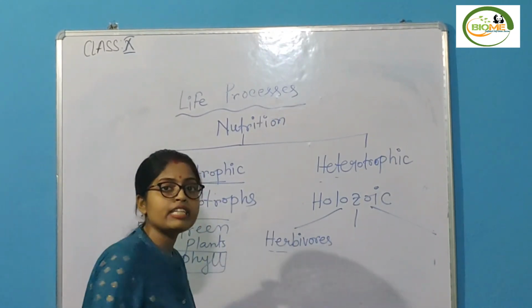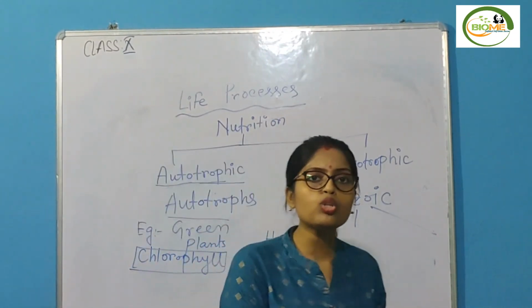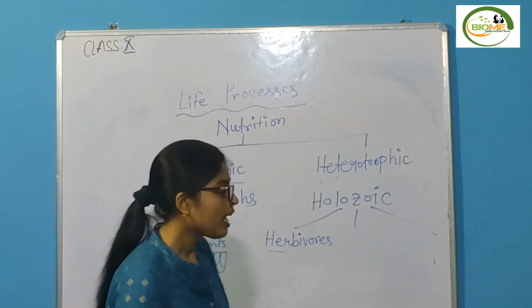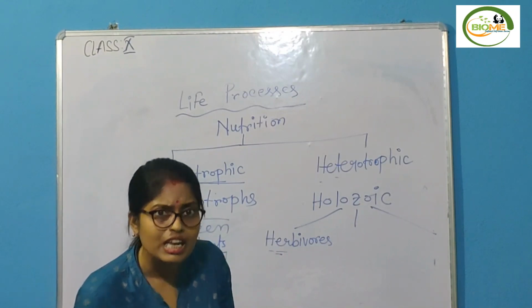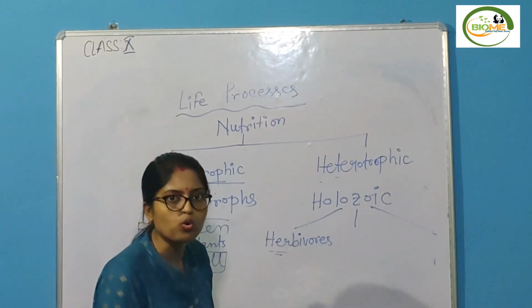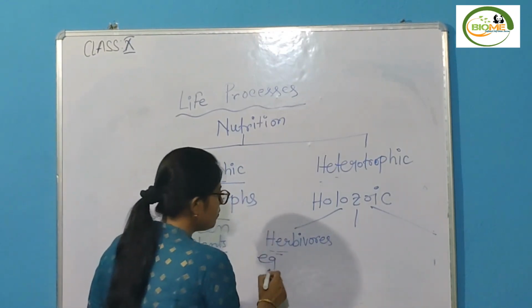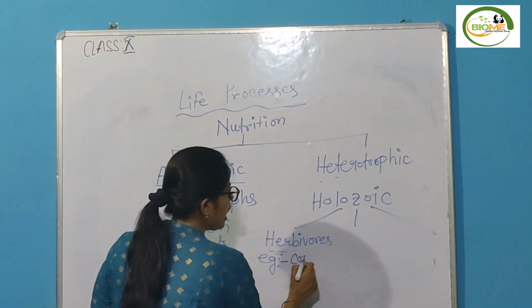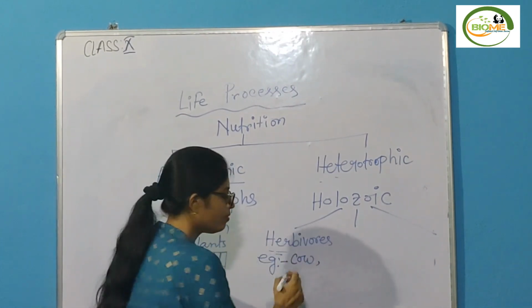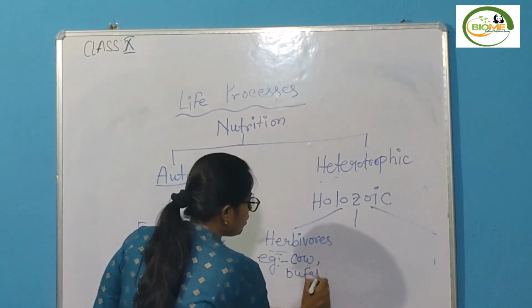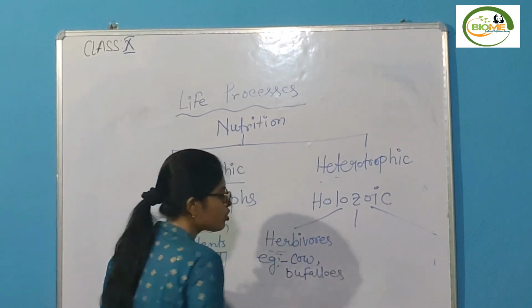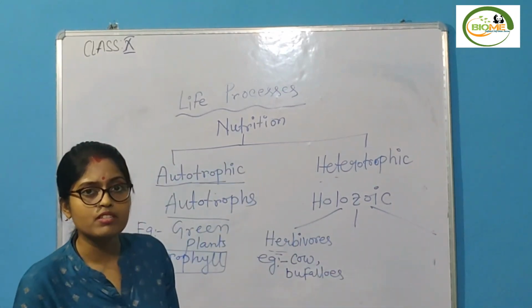So the organisms who exhibit holozoic mode of nutrition and eat grass, means plant products, are known as herbivores. Examples: cow, buffalo. So these are the examples.